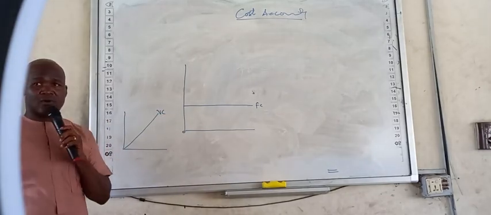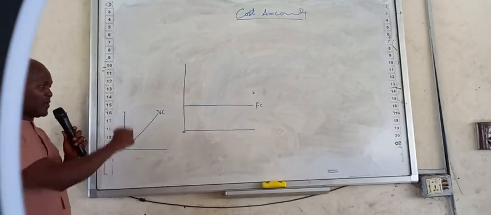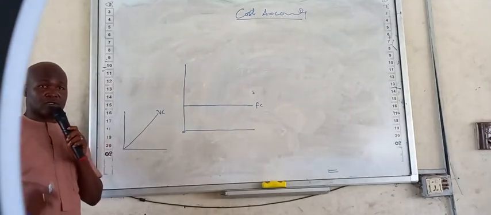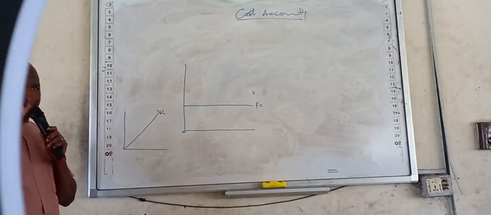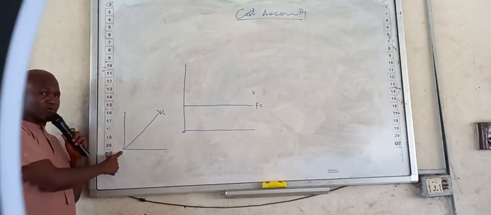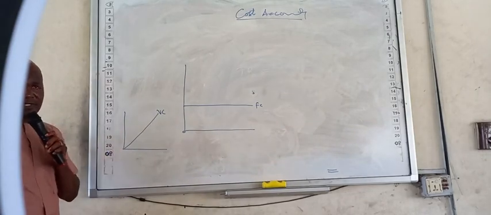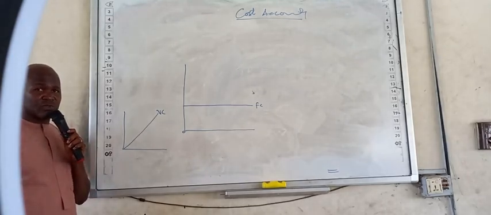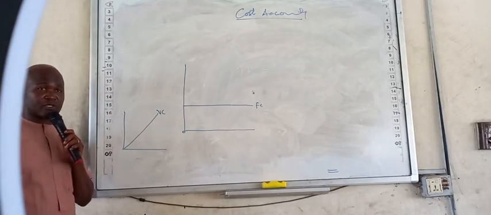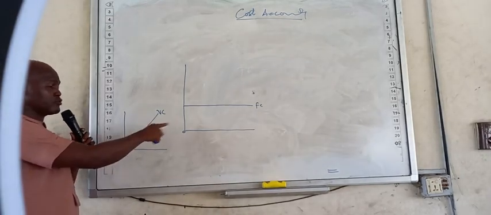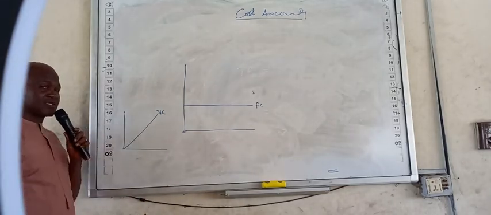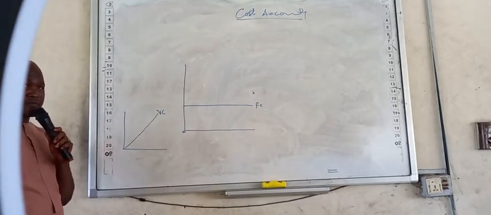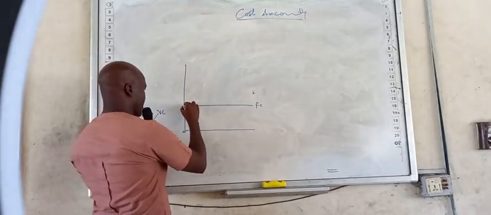This is your variable cost. If I want to draw the two on the same graph, then this one cannot start from origin again. If I want to draw it separately, it has to start from origin. So when you start producing, you begin to incur your variable cost. When I want to put the two together, this one cannot start from origin again. So it will start from here.